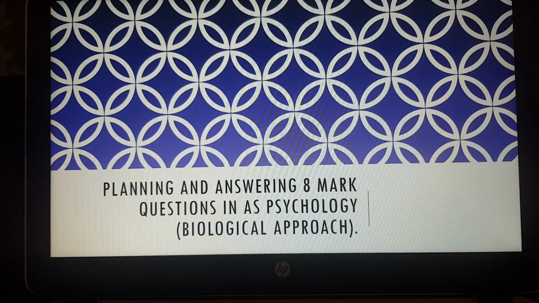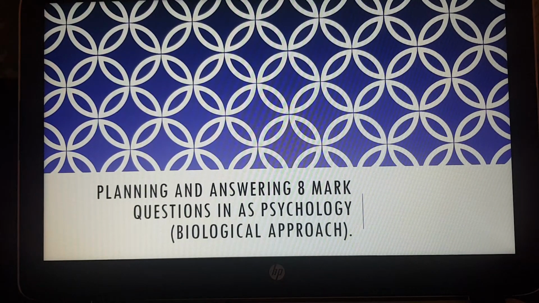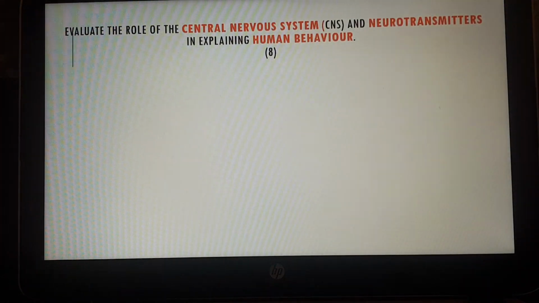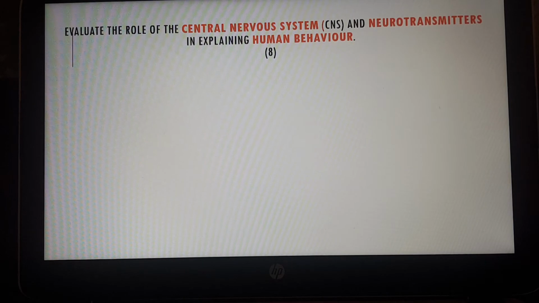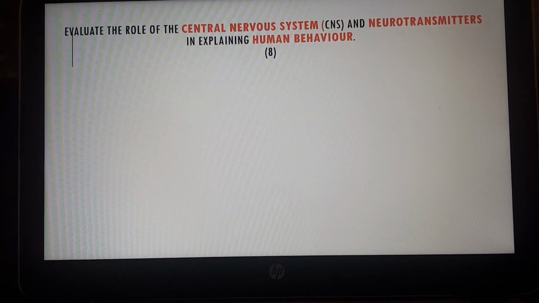Hi everyone. So today what we're going to have a look at is how to plan and answer an 8-mark question in AS psychology, and I've chosen the biological approach. So the question we're going to look at today is: evaluate the role of the central nervous system, the CNS, and neurotransmitters in explaining human behavior, for 8 marks.